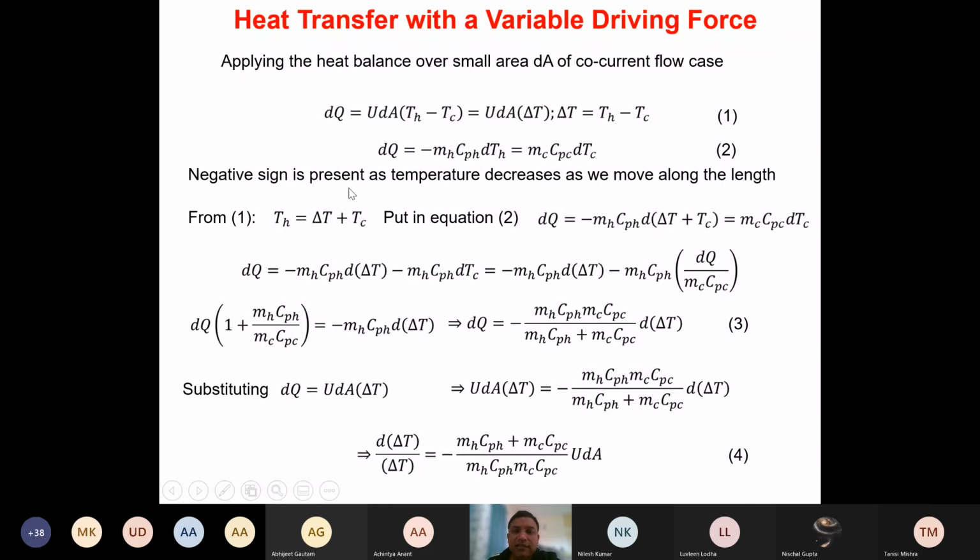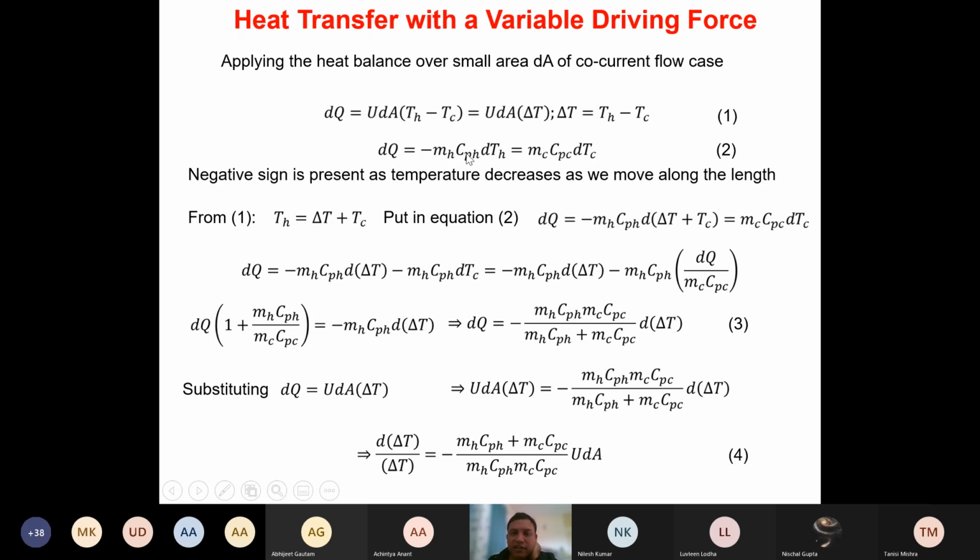Now in this case, let's put this TH. Okay, so now in this case, this delta T is given by what? Delta T will be given by TH minus TC. So I can rearrange this equation and I can calculate what TC or TH will be, isn't it? So TH in this case will be delta T plus TC, and that I can put in this first equation, isn't it? So dq is